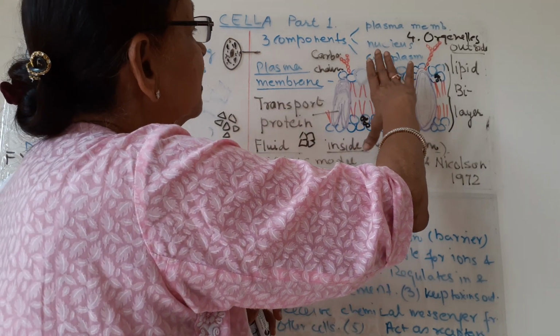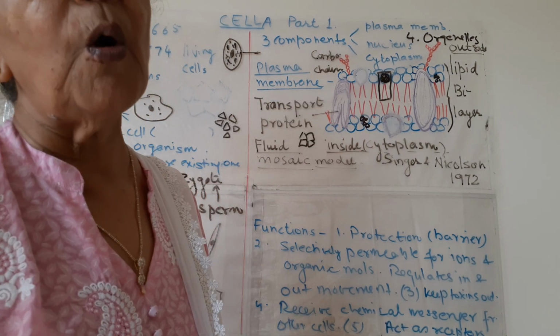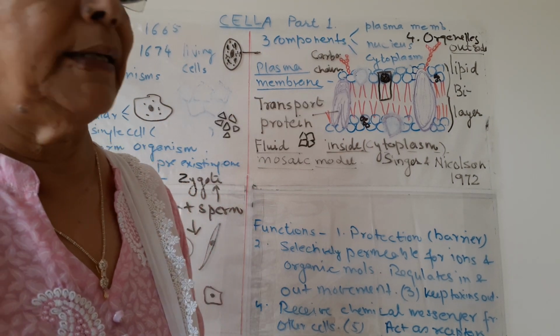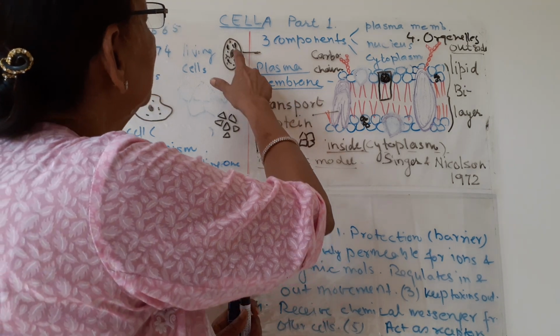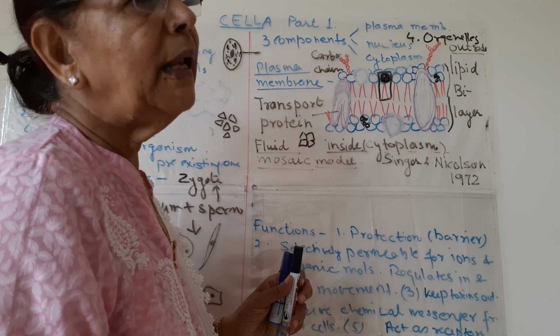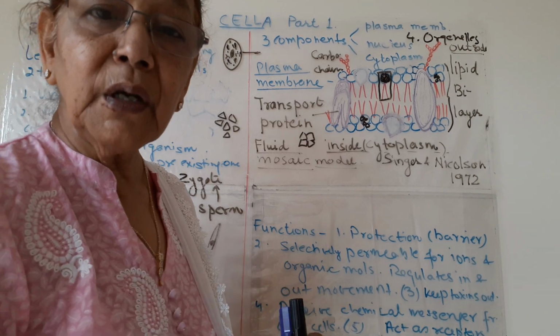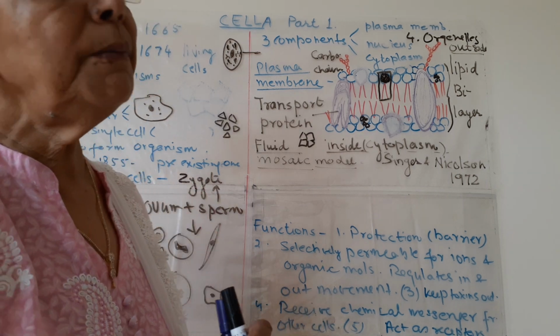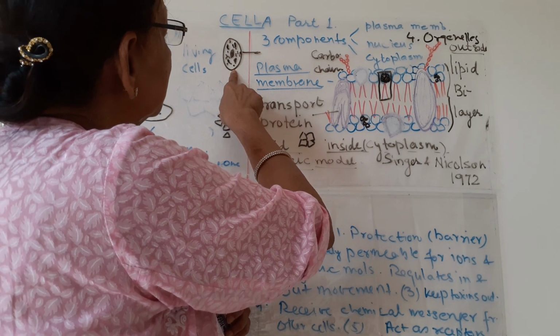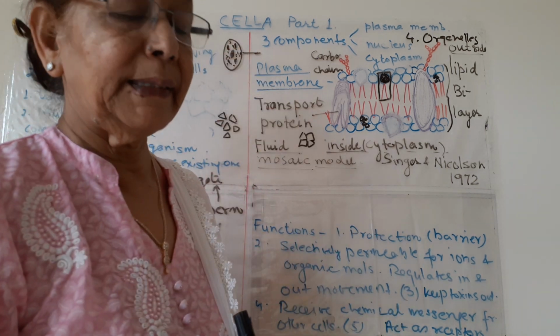In this way, this plasma membrane is very important for all living organisms. If there is no membrane, then all the content of the cell will come out of the cell and it will be functionless. For proper functioning of the living organism, the first and foremost is the function of plasma membrane and its health.